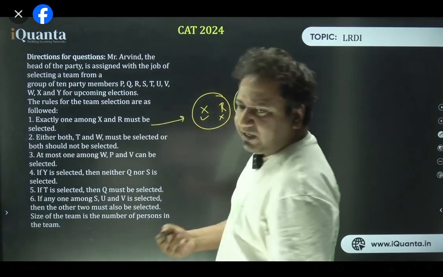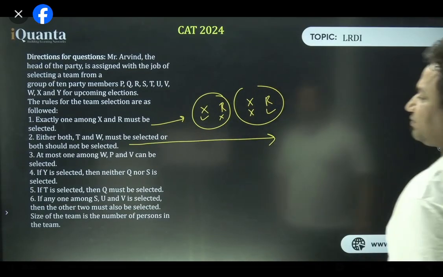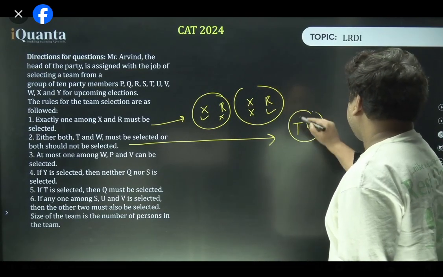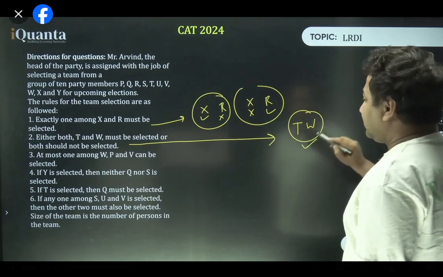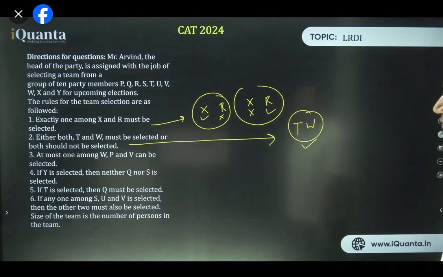For the first one, I'm making notes, okay? This is the best way we should make notes. Either both T and W must be selected or both should not be selected. So TW will make a pair. दोनों साथ में रहने चाहिए. Otherwise, अकेले नहीं आएंगे. All right. T and W will be coming together.